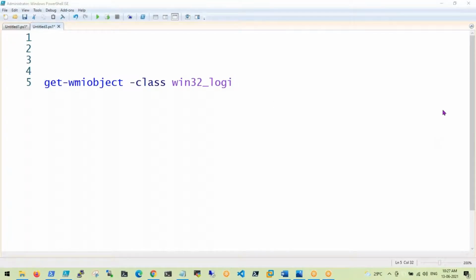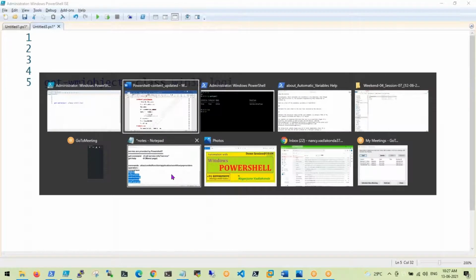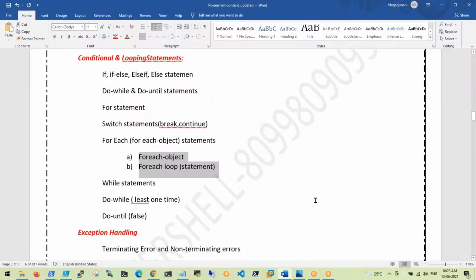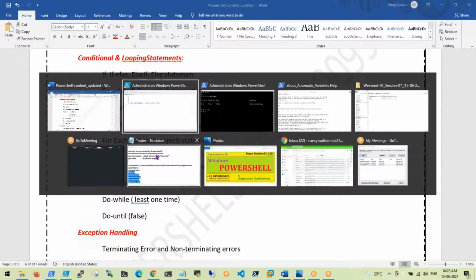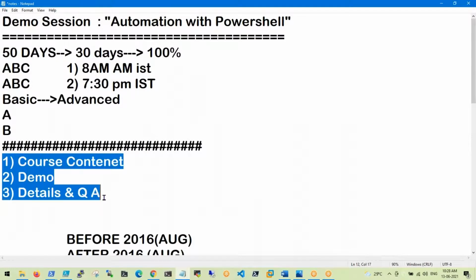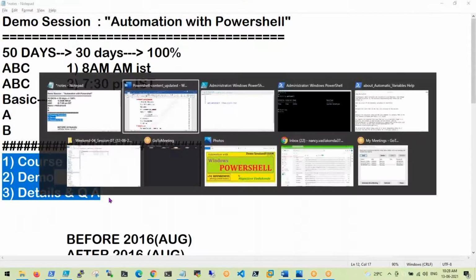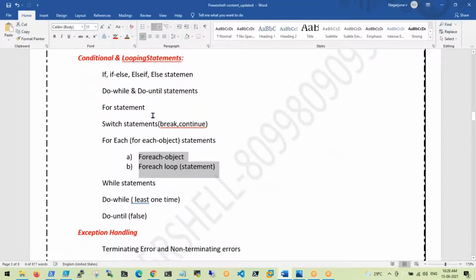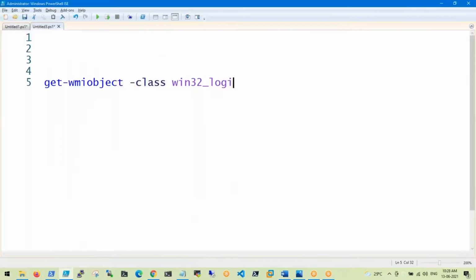Few questions for me: when will the batch be started? That is Thursday. Lab is 100%. In my complete training, lab activity is 99% and 1% is theory. Can you share the complete agenda for training? Yes, just wait, I'm going to explain one by one. That's why I divided this session into 3 parts. I clearly said that before the session. Yes, I will share the updated document, everything, and I will show you some proofs about previous trainings.